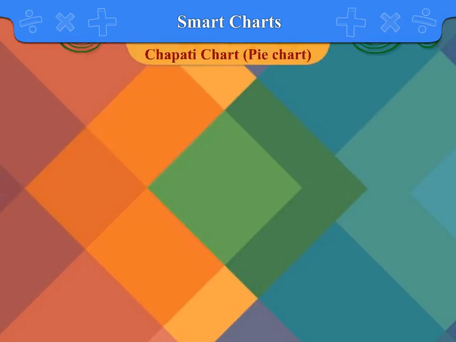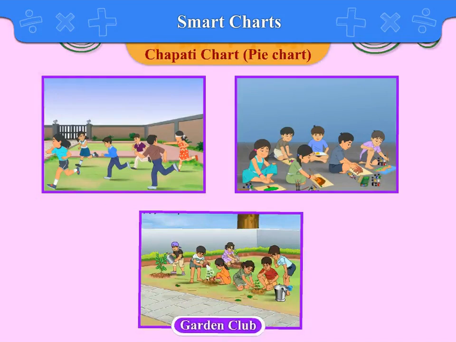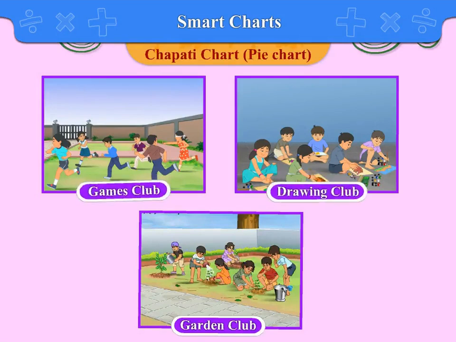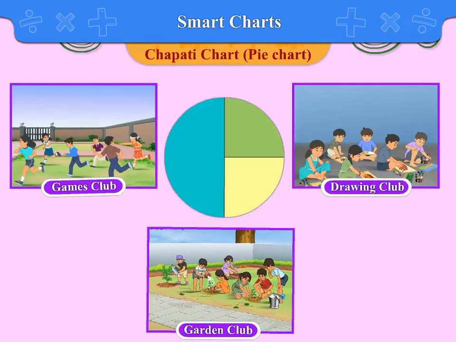Chapati chart. Pie chart. All children of a school take part in different clubs. As shown in the picture, some children take part in garden club, while some have taken part in games club and drawing club. Here, the number of children participating in different clubs is shown in the chapati chart. That is a pie chart.